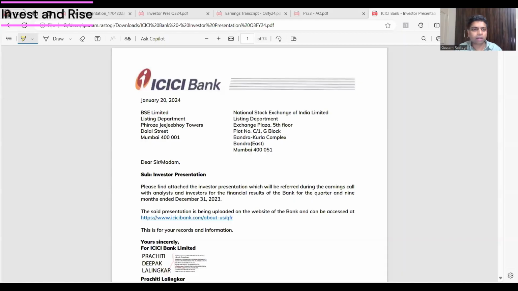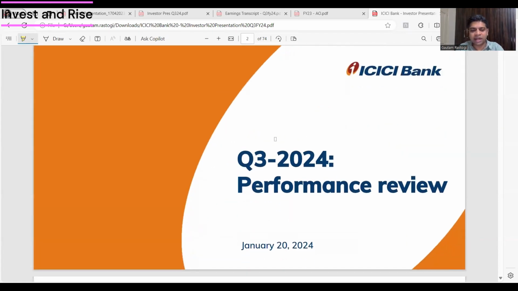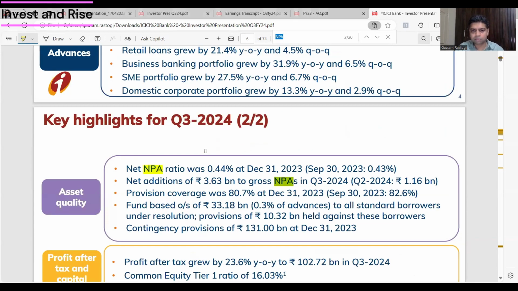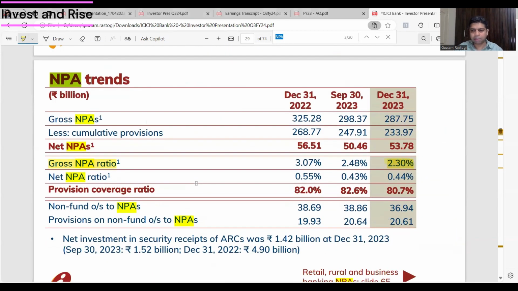If I just share my screen, I can show you where you can see it. This is ICICI's latest investor presentation. Here you just type NPA. If you look at gross NPA, it's 2.3%.